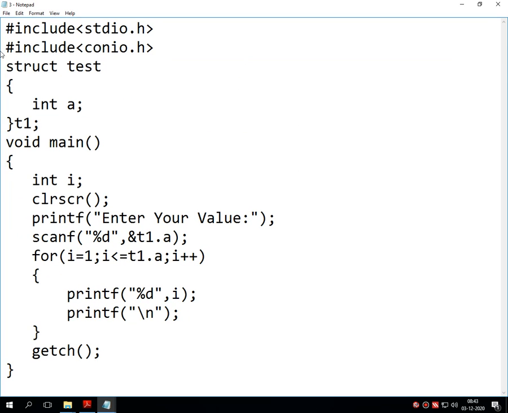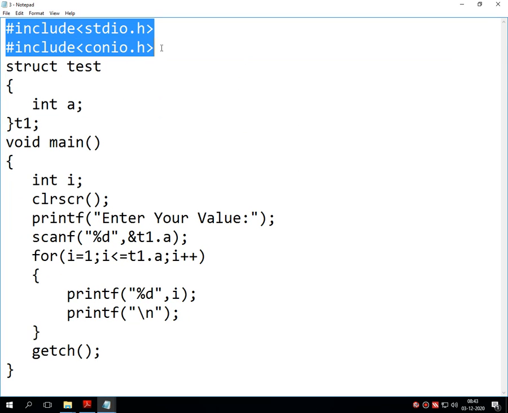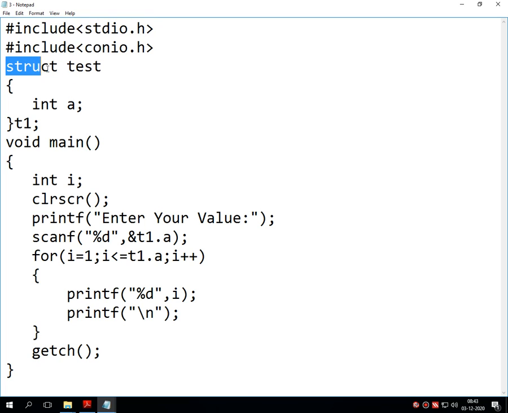This is the code. #include <stdio.h>, #include <conio.h>. Then I have declared the structure called test, which contains a single member called A. Then I have given the dummy name of that structure called t1.